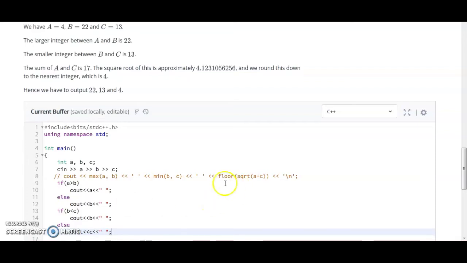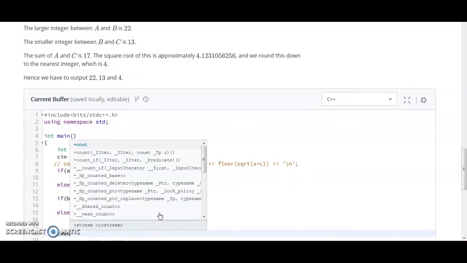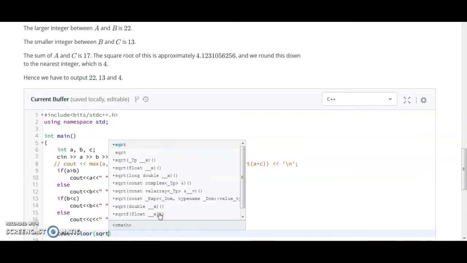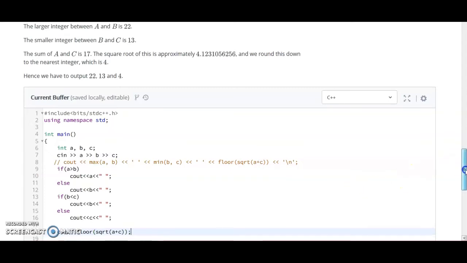And also we have to print the floor of the square root of a plus c. So just cout floor sqrt, as I know sqrt is the predefined function, and just type a plus c, right? It will print the square root of a plus c. So this is what you can also do, and let's run it.